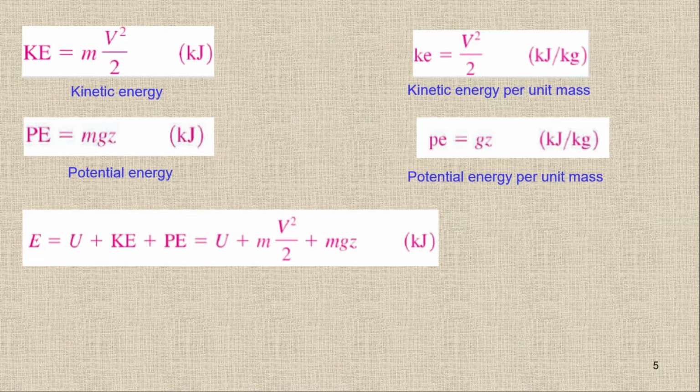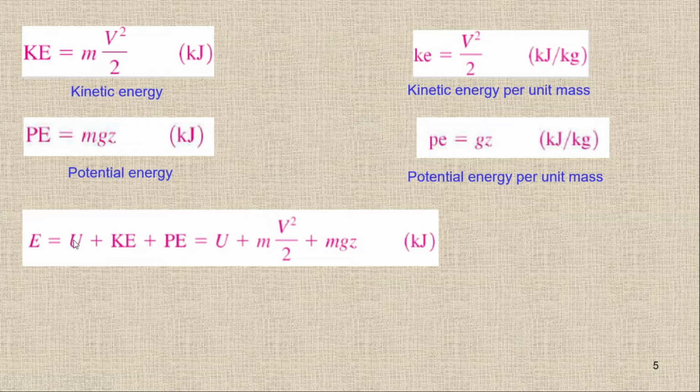Now if we have to check the total energy, the total energy is the sum of all the macroscopic and microscopic energies. So the total energy, which is E, is the sum of all the microscopic energies, which is equivalent to the internal energy of the system, plus the macroscopic energy, which is the kinetic energy plus potential energy.